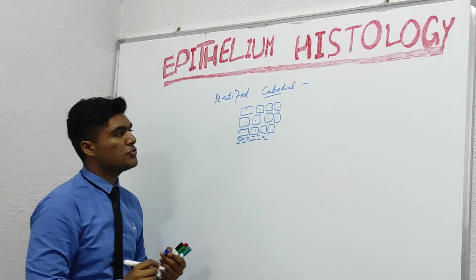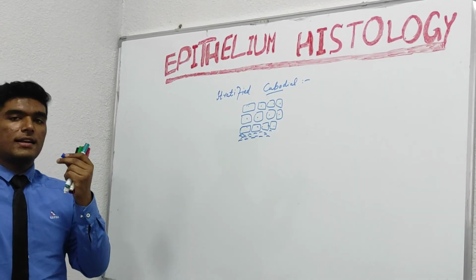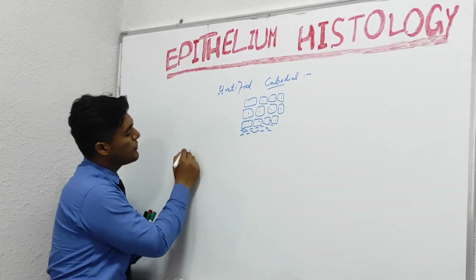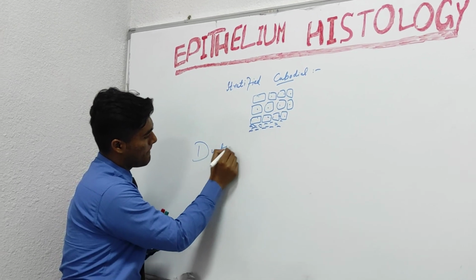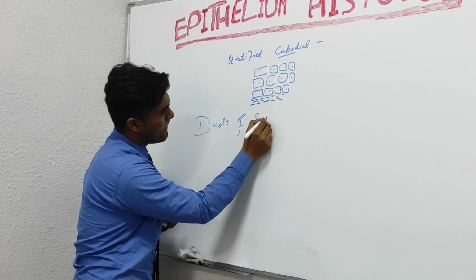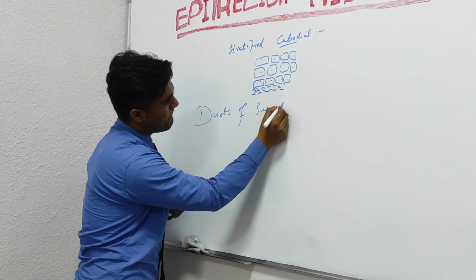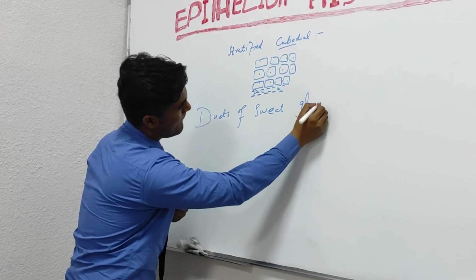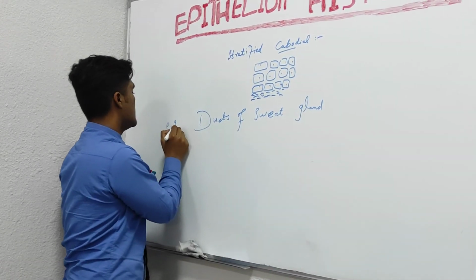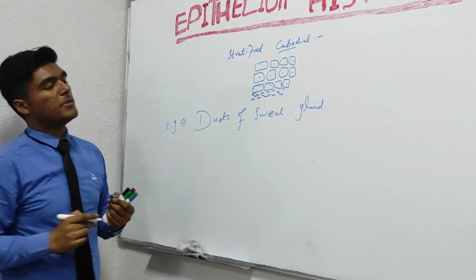An example is the ducts of sweat glands. It's the example of stratified cuboidal epithelium.